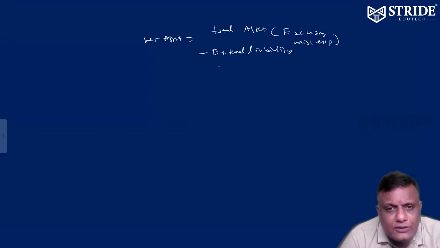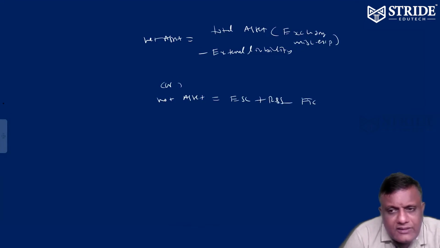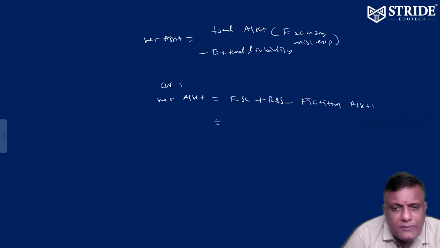Please exclude that. This is net asset. Or net asset we can find by taking equity share capital plus reserves and surplus minus fictitious assets or miscellaneous expenses. This method also you can do.